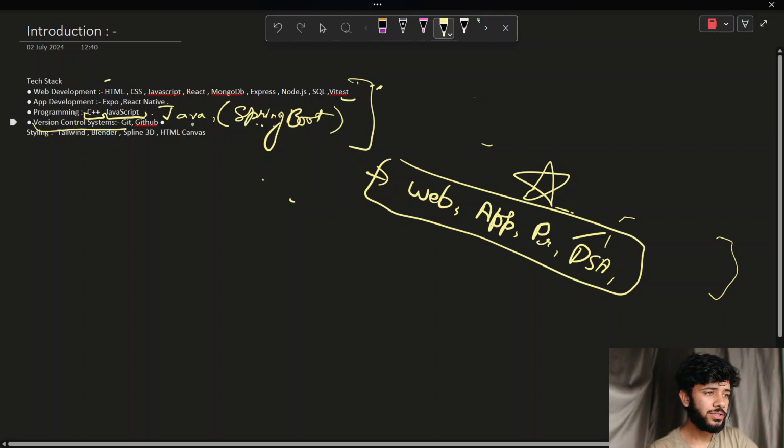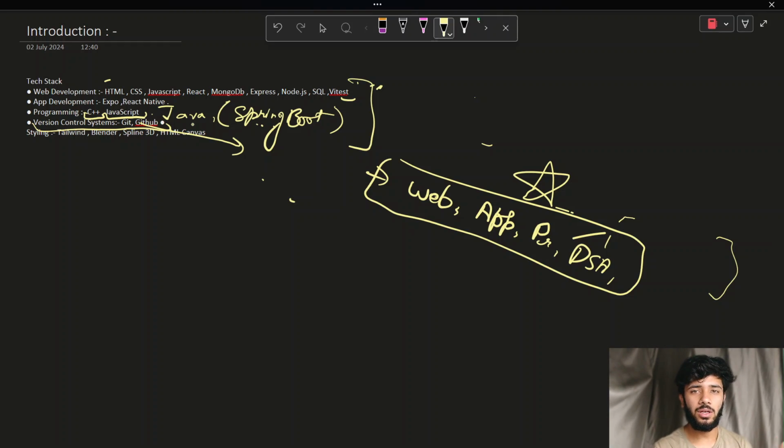Next comes our version control system, Git and GitHub. You might have heard about it, or you might have followed those theoretical lessons of how to do a commit, what is a branch, or what is a repository, how to do that. But on practical basis, how to implement that, I will be telling it later.